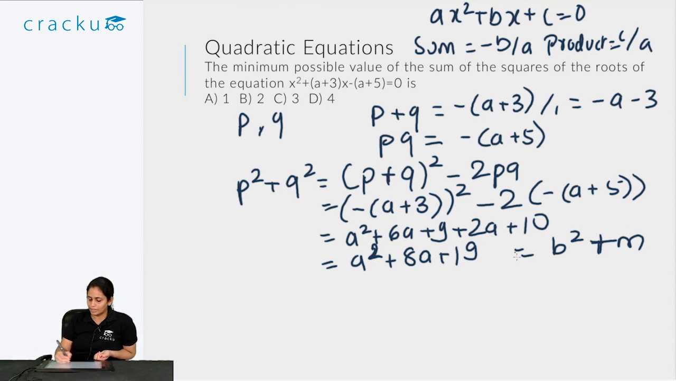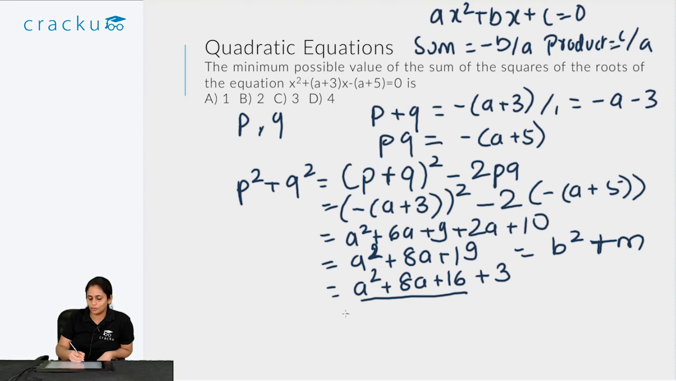Now let's first try this method where you express it as the square of an expression plus another number. Now a square plus 8a plus 19. I see it as a square plus 8a. Because 8a is there, I have to express this as a plus 4 the whole square. So I can say that this is a square plus 8a plus 16 plus 3. So this part is essentially a plus 4 the whole square